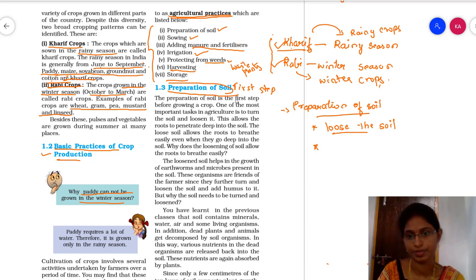The main thing required for crop production is oxygen, right? Everyone requires oxygen. You all know that plants are also living organisms, so they also require oxygen for growth.